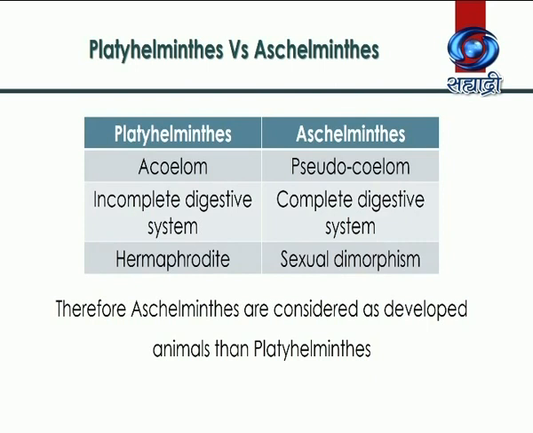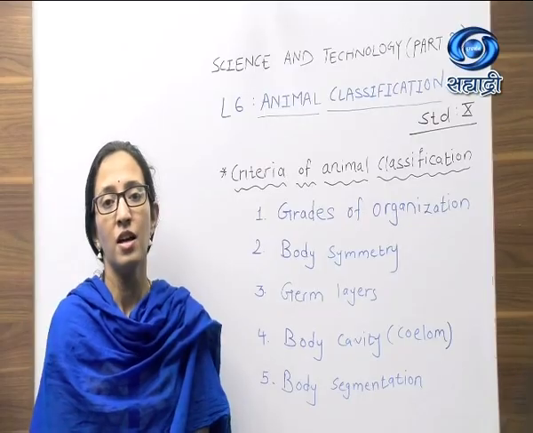In Platyhelminthes, incomplete digestive system is there, and in Aschelminthes, it is complete. Aschelminthes show sexual dimorphism, whereas Platyhelminthes members are hermaphrodite. Hence, Aschelminthes are considered as more developed animals than Platyhelminthes.